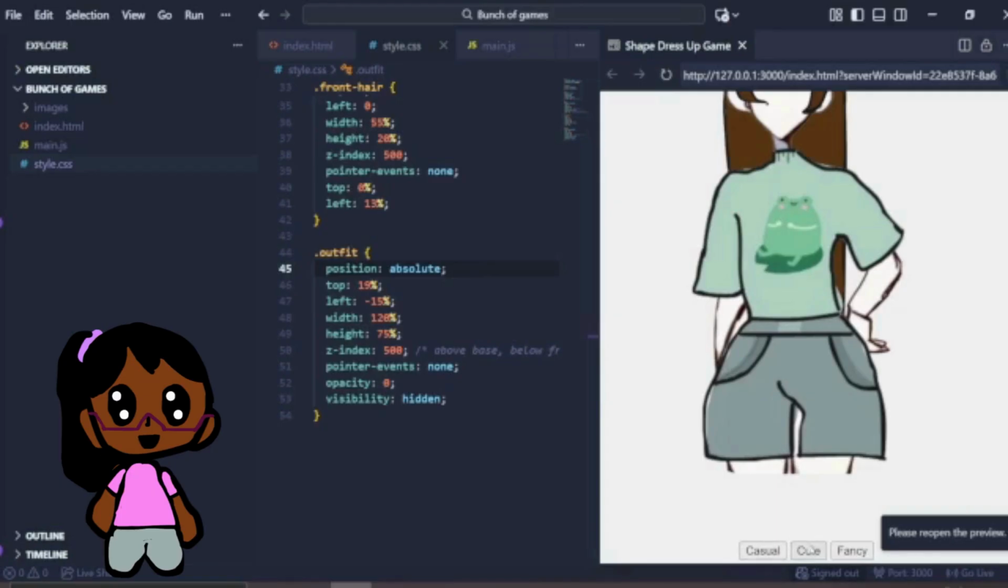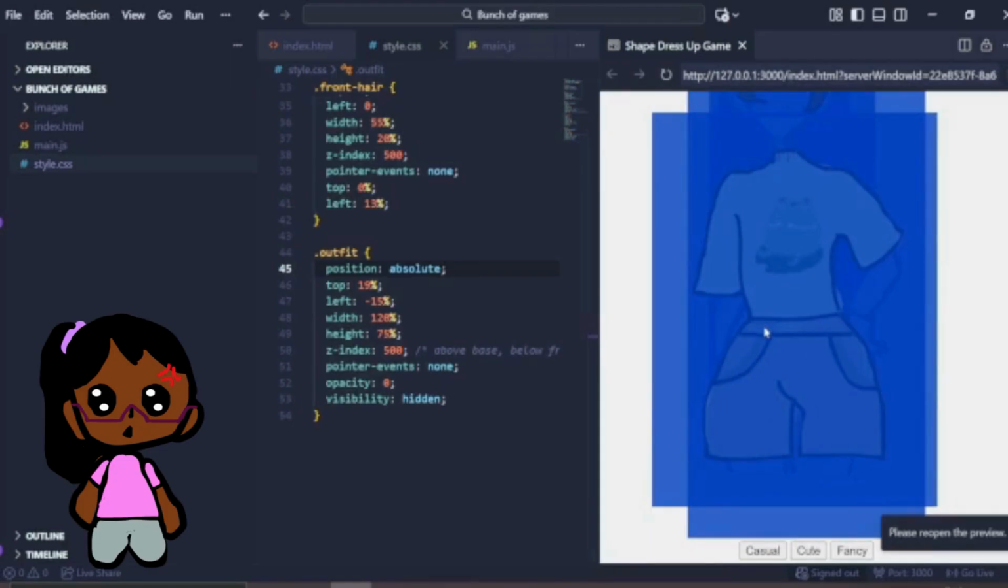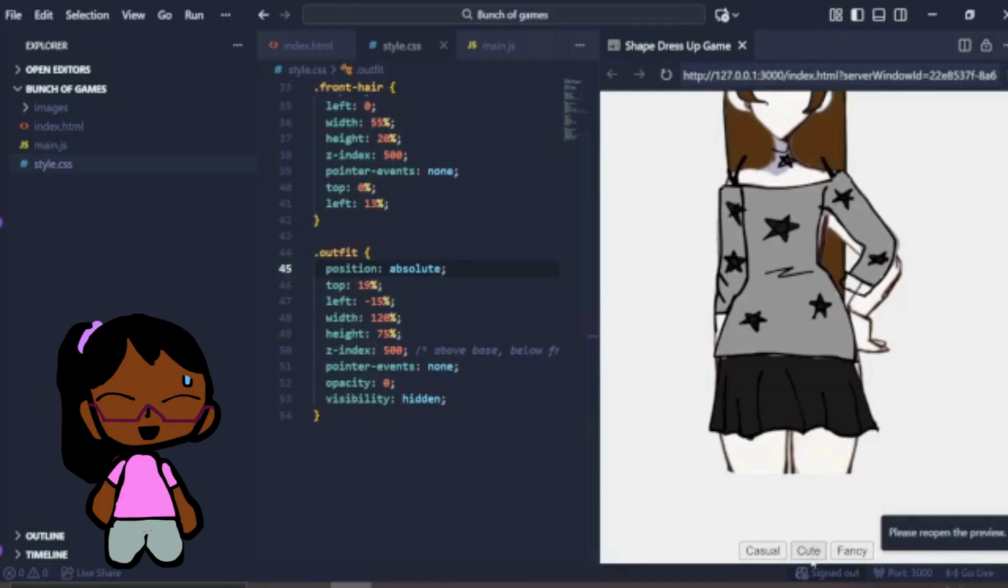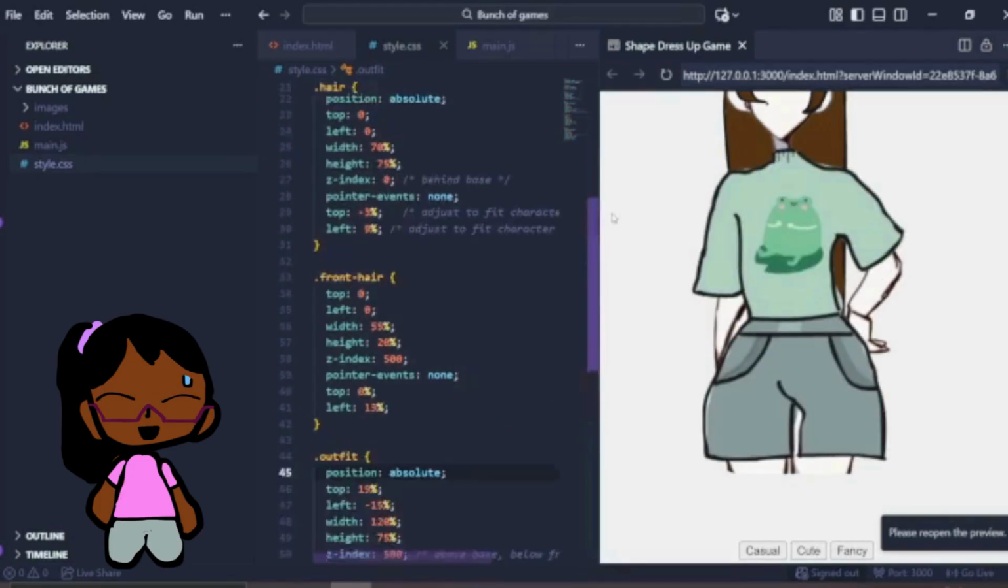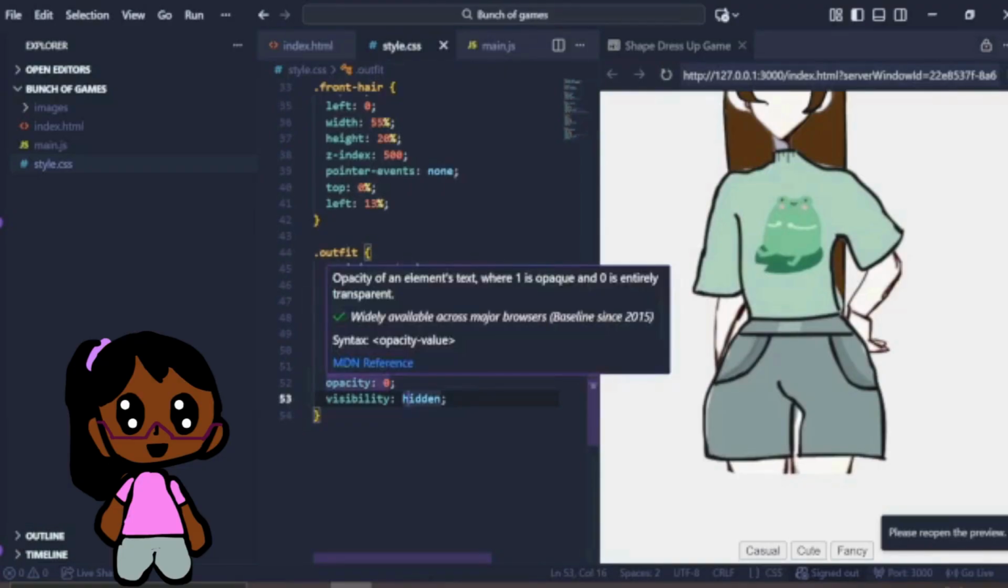So since there were 2 different ones, this little thing, oops, my bad. This outfit over here would shrink and go to the side, revealing most of the base's body. Unfortunately, I had to redo it, make it bigger to the same size as the other outfits, just for the sake of me not posting this video. And you might be thinking, why the hell is the opacity 0 and the visibility hidden?